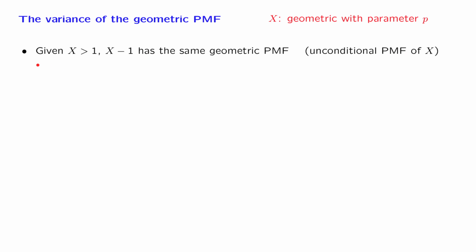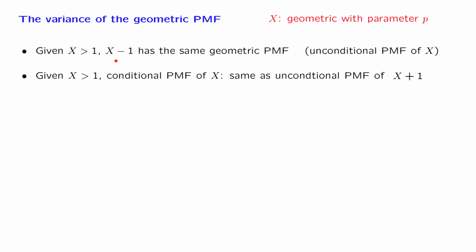Now let us take this observation and add 1 to the random variables involved and turn this statement to the following version. The conditional PMF of X plus 1 is the same as the unconditional PMF of X plus 1. So it's the same statement as before, except that we added 1.